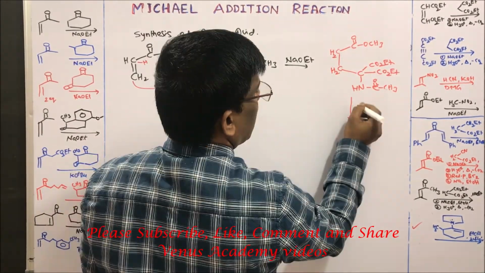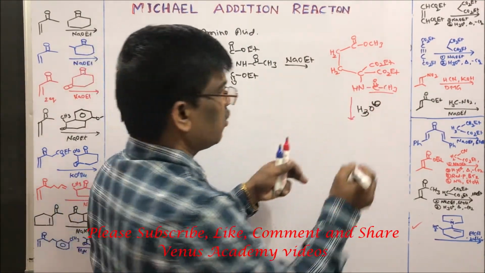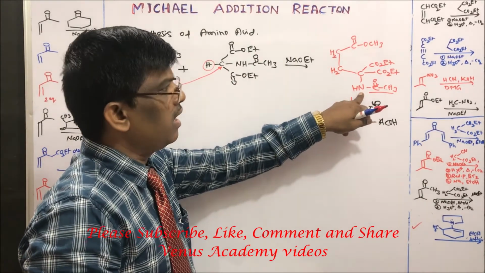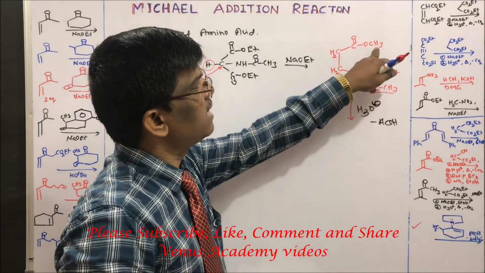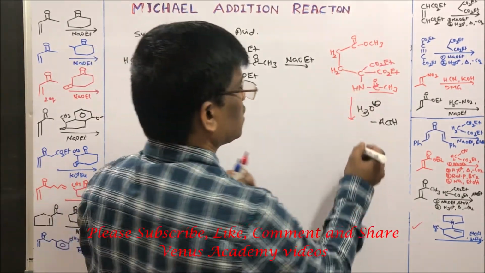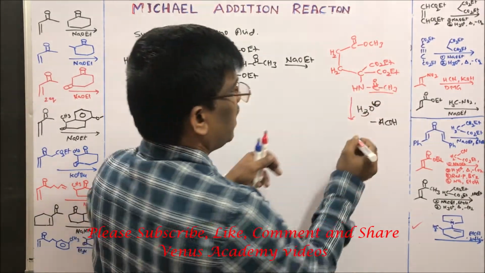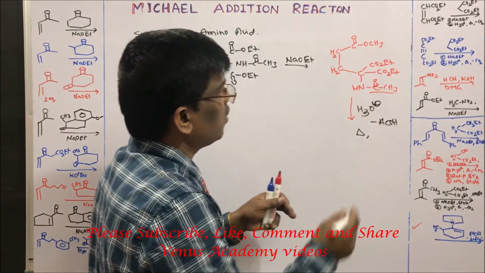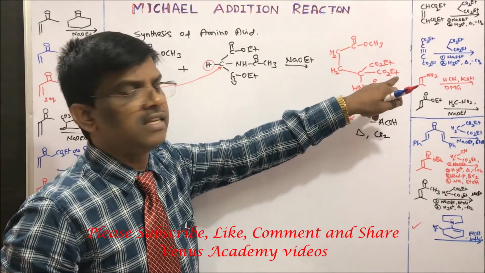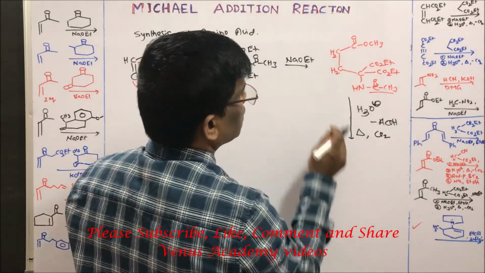When I do acid hydrolysis, it is going to lose the acetyl group, minus acetic acid. So the amine is going to be free. Then these esters, ethyl and methyl esters, are going to be hydrolyzed to carboxylic acids. And among these two carboxylic acids, when I heat it, the intermediate is going to lose one carboxylic acid as carbon dioxide. Now it is going to give this.